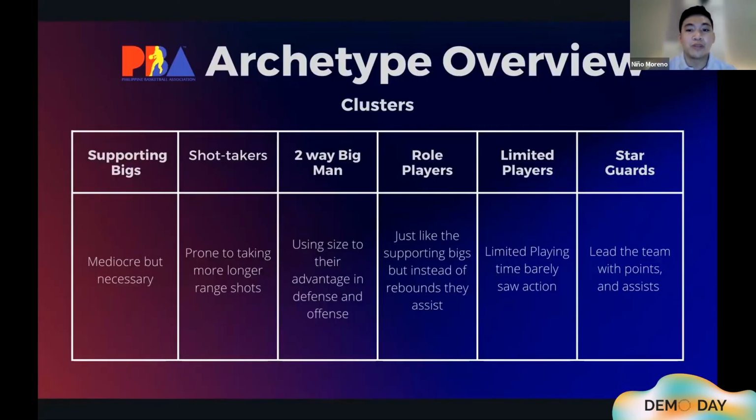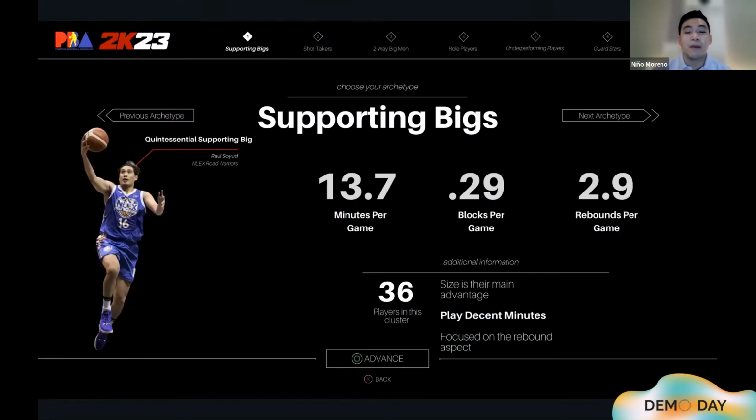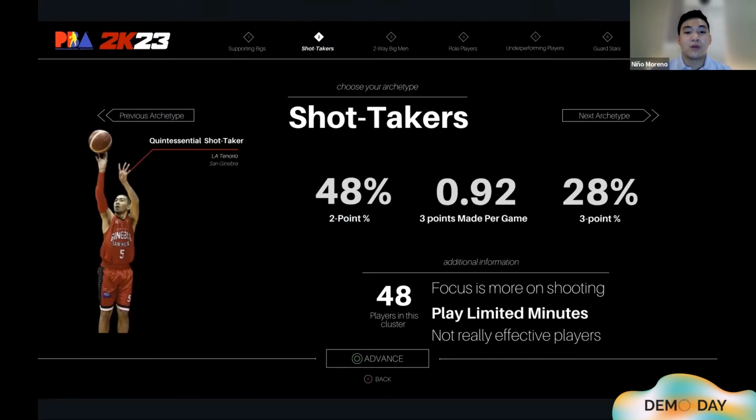Now, as we move over to the PBA archetypes, we can see that the PBA archetypes, on the other hand, have similar types based on shooters and bigs, but there seems to be a small difference based on how the bigs are in the PBA. Now, if we could see the supporting bigs cluster, this is actually pretty similar to the supporting bigs in the NBA archetypes. They support the team not necessarily in points, but mainly in rebounds as they utilize their size in getting the ball. Now, these are the shot takers. Now, these players are not necessarily the best players in the league, but are seen to be the ones taking the longer range shots as compared to their other co-players in the PBA.